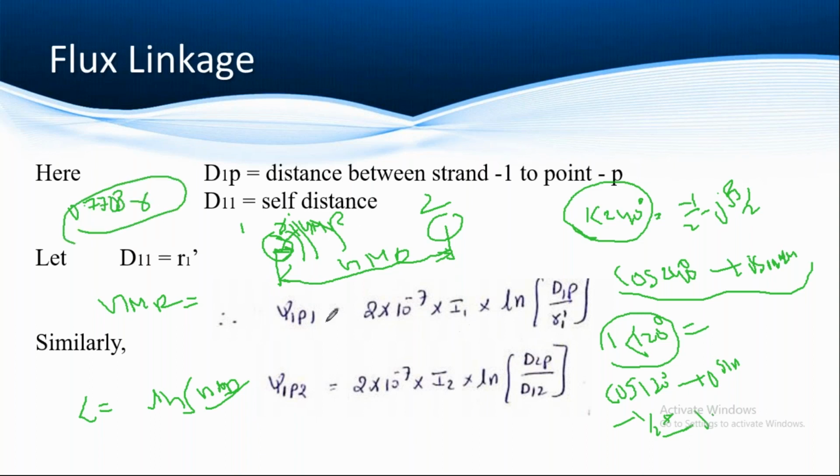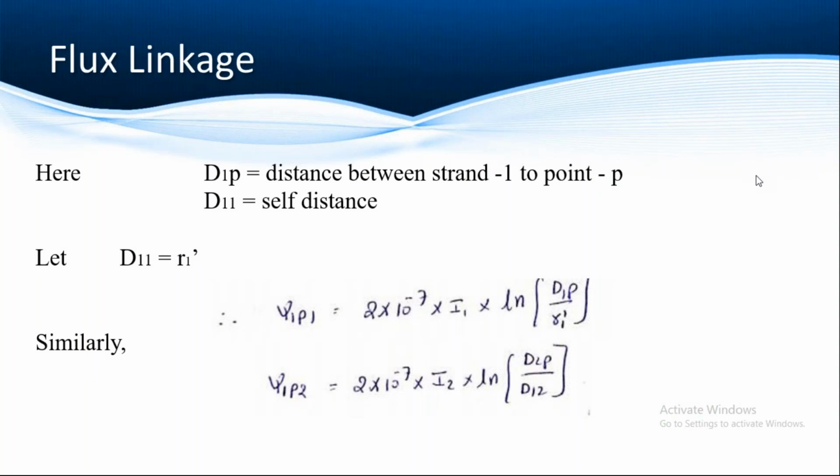So this is the way of calculating GMD and GMR. For three conductors we cannot equate at once. So how can we calculate for three conductors? First consider them as 1, 2, 3.